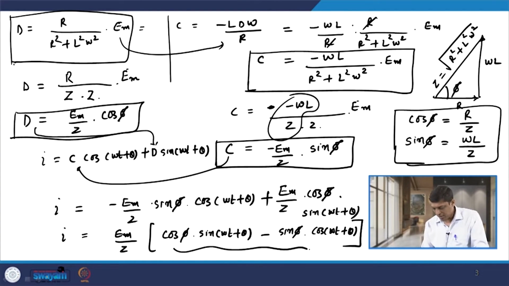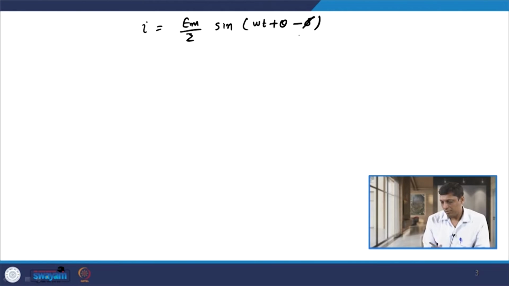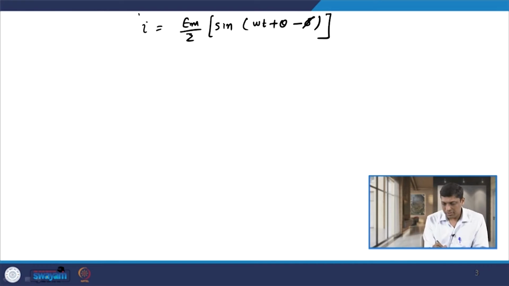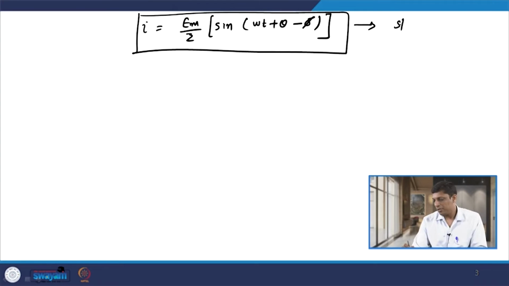So this equation is I equal to Em by Z into sin of omega t plus theta minus phi. As you can see, the previous term, sin alpha cos beta minus cos alpha sin beta, gives sin of omega t plus theta minus phi. So, this is the equation of current for the steady state component.